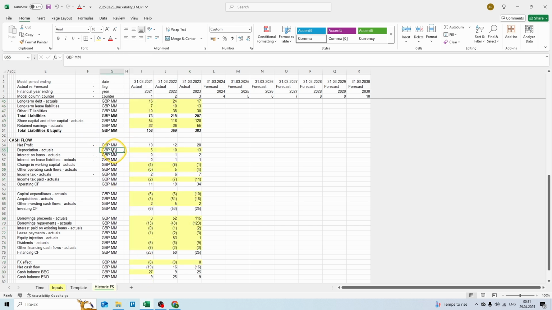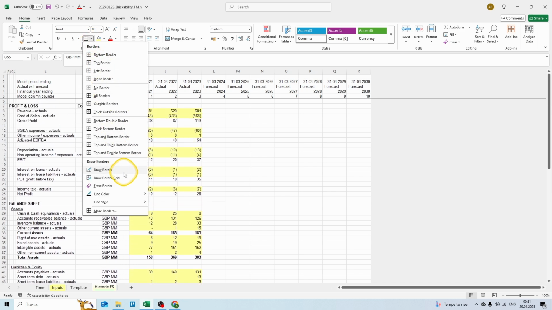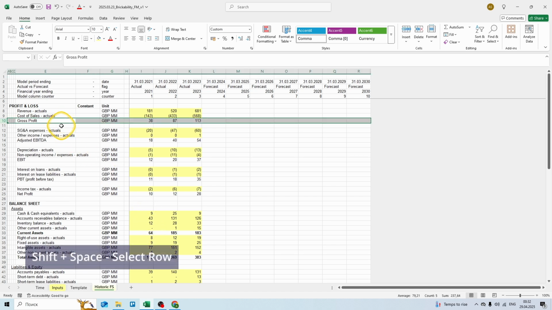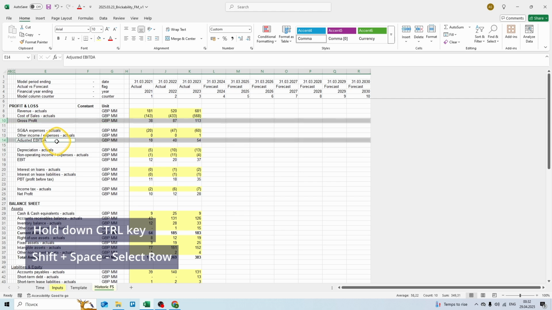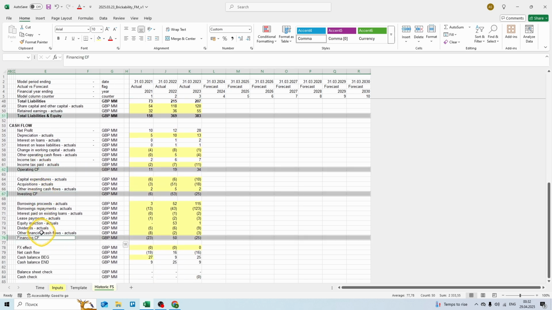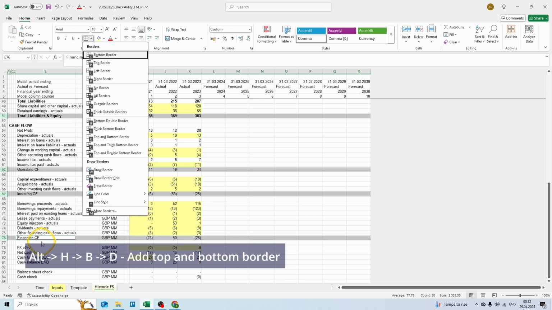Next we want to add borders. Let's first change the color of the border to dark gray. Now let's select the lines where we want to have borders. Click on the cell, Shift space, then hold down Ctrl, again select the next cell, Shift space, and do the same for all the lines. And again use the shortcut Alt, H, B, and D to add top and bottom border.